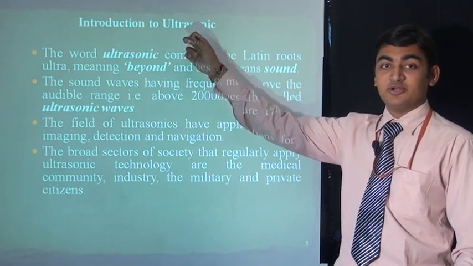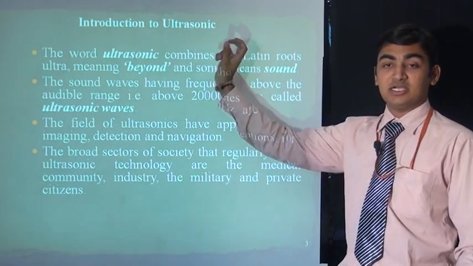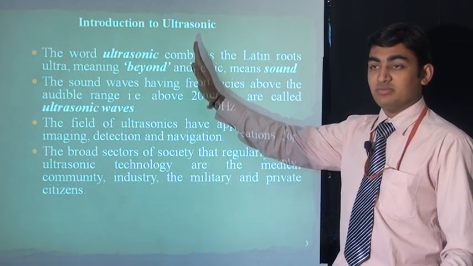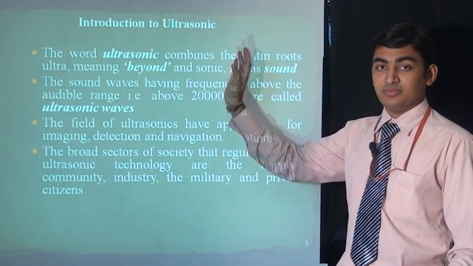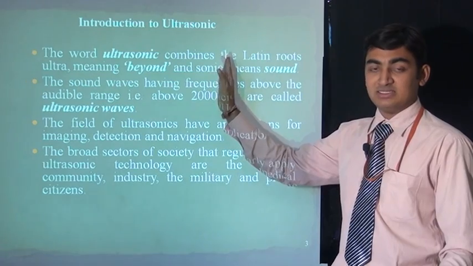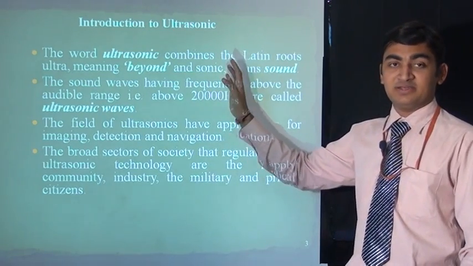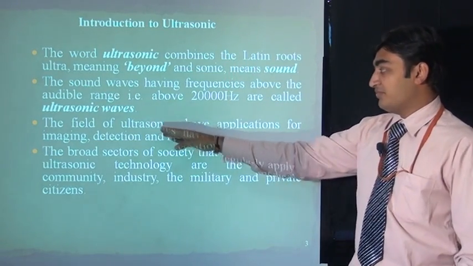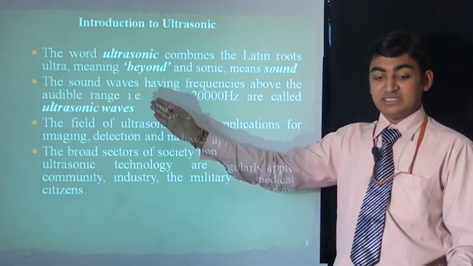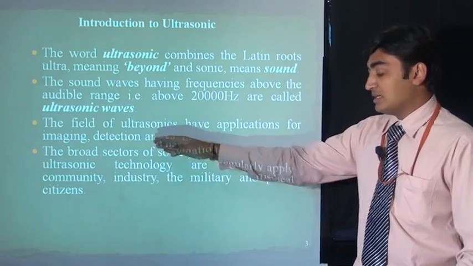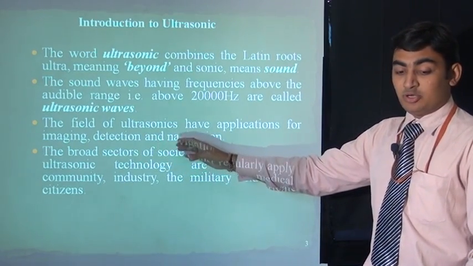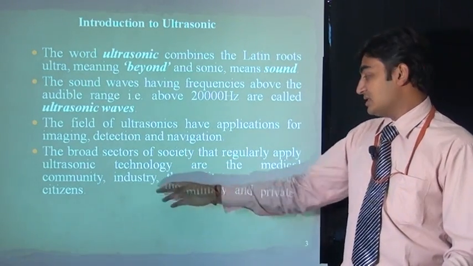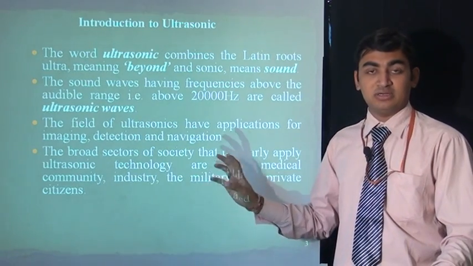Introduction to ultrasonic. First, the word ultrasonic is a combination of ultra and sonic. Ultra is beyond the audible range, and sonic is sound. Sound beyond the audible range is called ultrasonic sound. It has a frequency above 20,000 Hz. The field of ultrasonics has applications in imaging, detection and navigation. It is used mostly in the broad sectors of medicine, industry and military for ranging and navigation.